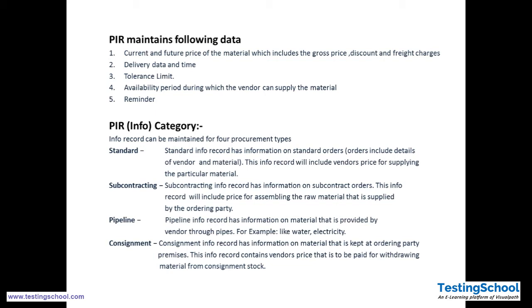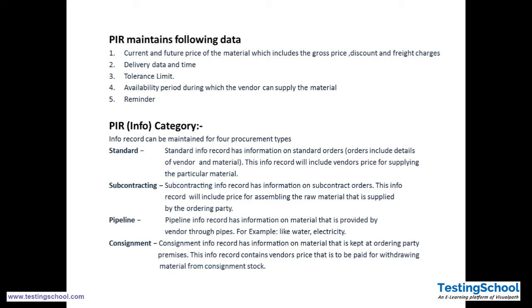Pipeline info records: material which is provided through a pipeline is called pipeline material, like water, electricity, or some other consumable materials. In this case, the pipeline info record has to be maintained separately.